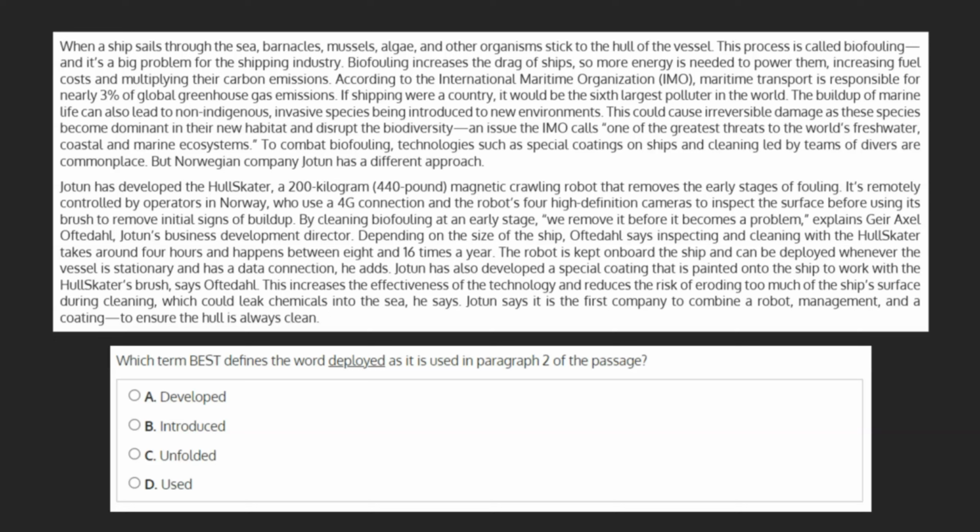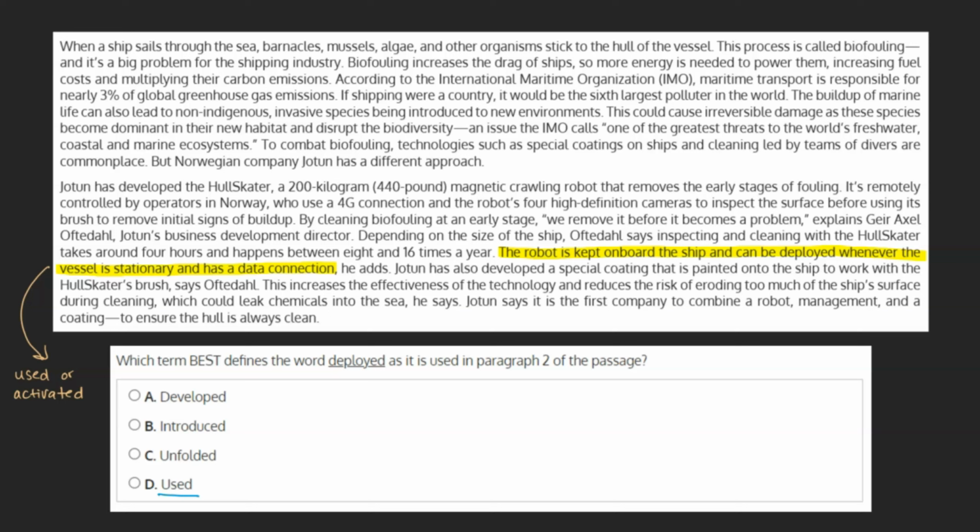We see it in the 5th sentence, which tells us that the robot is kept on board the ship and can be deployed whenever the vessel is stationary and has a data connection. Based on the context, we can see that deployed here means the robot can be used or activated when needed. As used is one of our choices, it seems likely that this is our final answer.